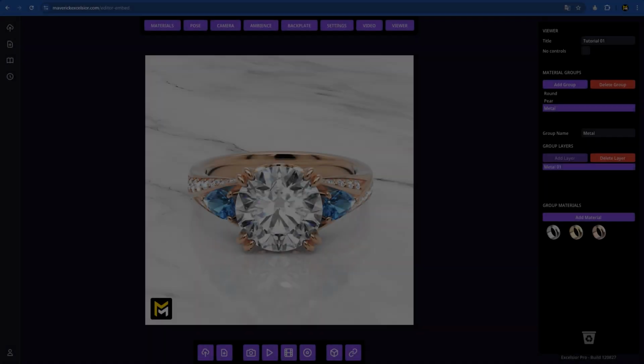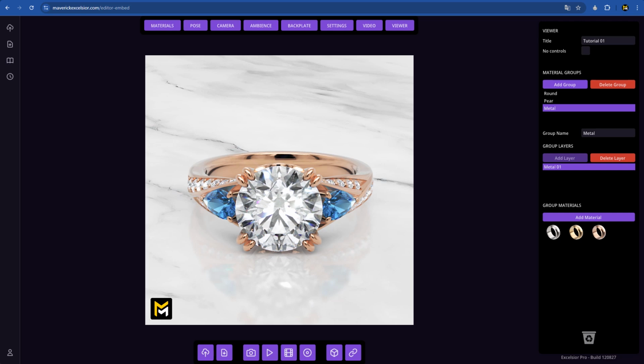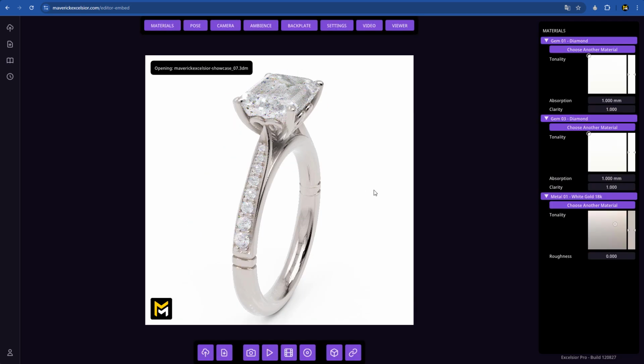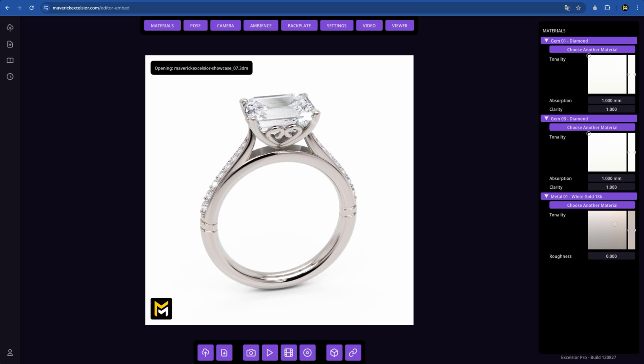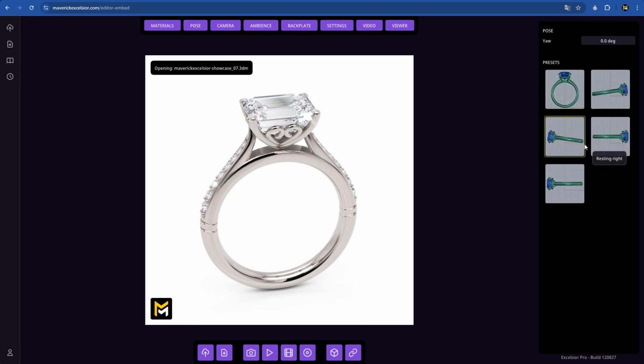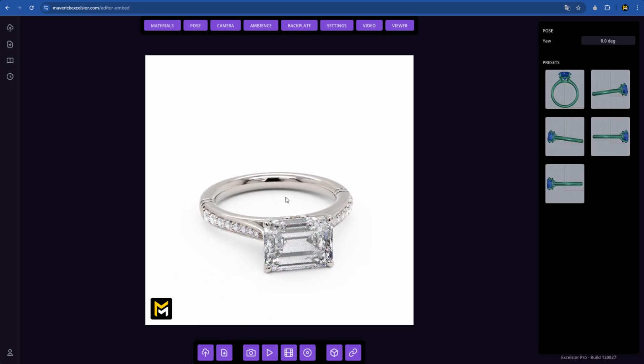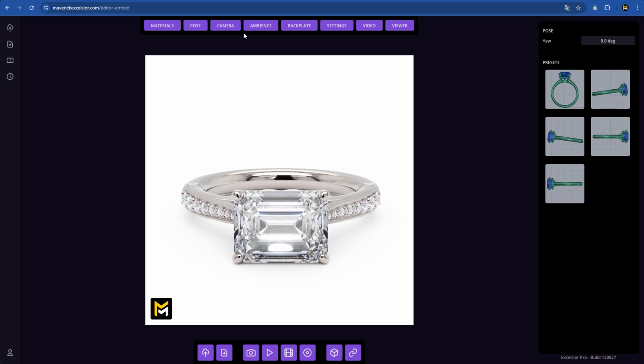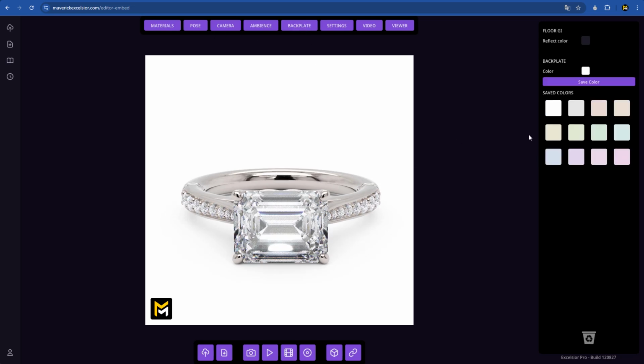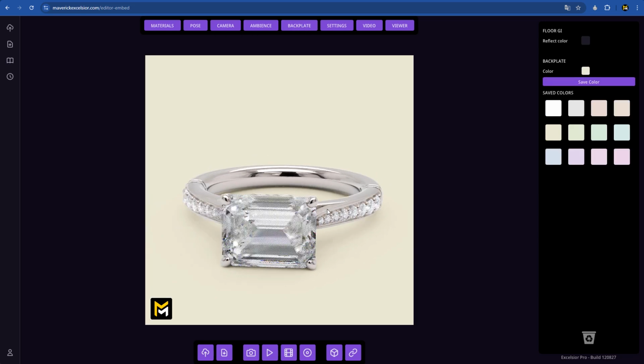Now let's go back to the editor to create another one. We'll start by dropping in a new ring model. Here it is, and we'll make a quick configuration. In Pose, we'll tilt it horizontally again. And in the backplate panel, we'll change the background color to a soft cream tone.